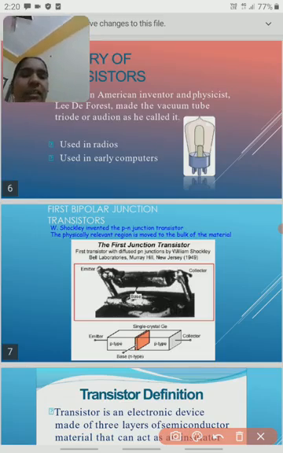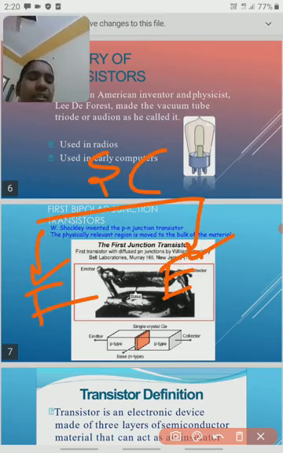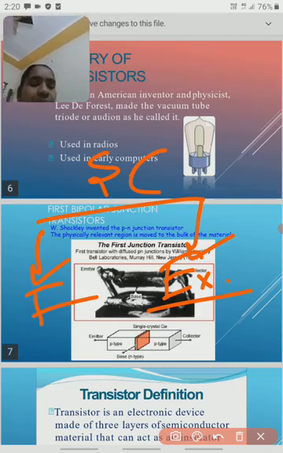So extrinsic semiconductor is nothing but, so this is intrinsic and extrinsic. In an extrinsic semiconductor, a doping process takes place, so here we are adding some impurities to the parent atom. What is the meaning of extrinsic? The name itself explains it: external atoms, external materials we are adding, so that material will be called an extrinsic semiconductor.